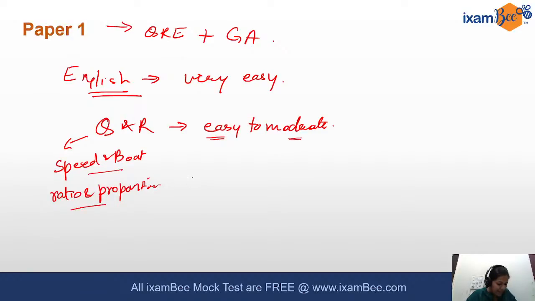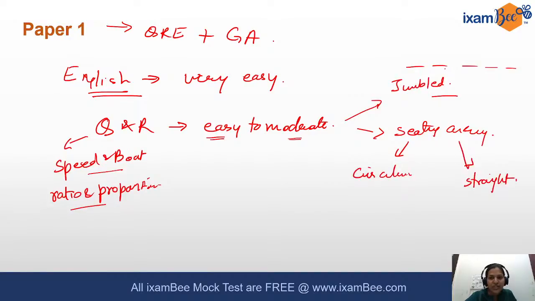In reasoning, there were puzzles. Not puzzles exactly, seating arrangement questions were there. One was based on circular seating arrangement, and there was another based on straight line seating arrangement. Then there were questions in reasoning related to jumbled words, which you had to unscramble to form the right words. Position based: a word was given and you had to pick letters at certain positions and make a new word out of those. So jumbled word related puzzles were there.